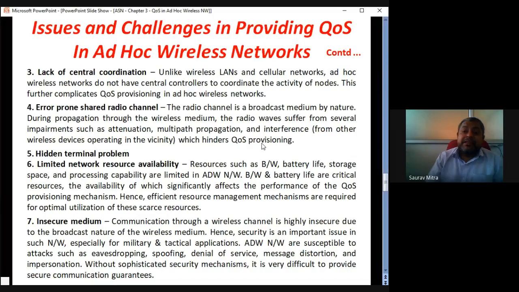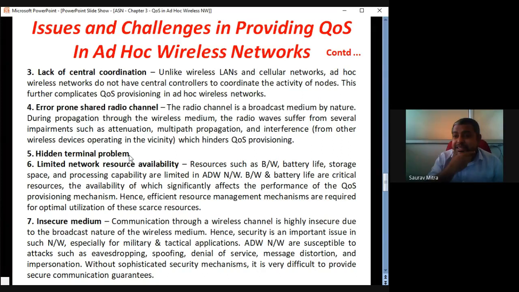On that shared radio channel, whenever data transmission is taking place, there is a probability that interference from nearby other devices will affect the communication part of this ad hoc wireless communication. That is what is called an error prone shared radio channel. Because of this, you might not be able to maintain the quality of transmission. The data transmitted over ad hoc might get altered or affected due to the devices which are using the same kind of radio.